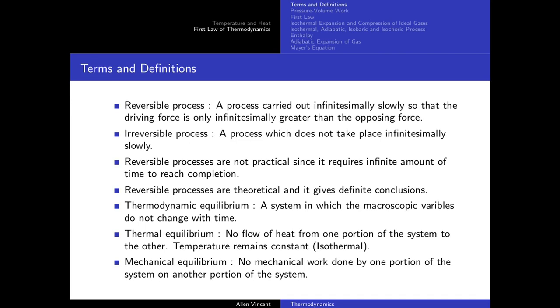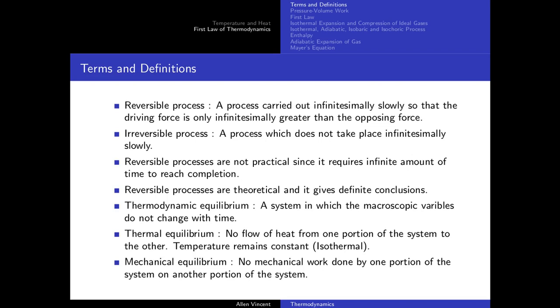If the driving force and opposing force are almost the same, where the driving force is slightly greater, then the system will move from state 1 to state 2. But if the opposing force increases slightly, then the direction of the process gets reversed. It goes from state 2 to state 1 now. Such a process is what we call a reversible process.